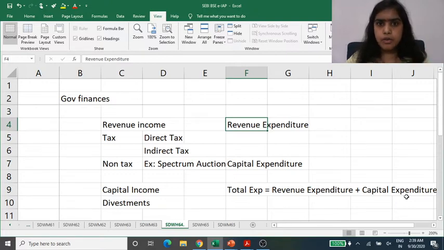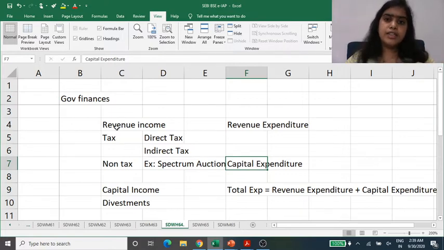and for that they are not creating any asset, they are just spending. So that is revenue expenditure, which you have to do on a regular basis and you are not creating any asset. But you need to spend on capital account also, because if you are doing capital expenditure, then only your revenue income will be more, assets will get created. So revenue expenditure is where you are not creating any asset, but capital expenditure is the expenditure where you are creating an asset, and the asset will improve or increase the income.